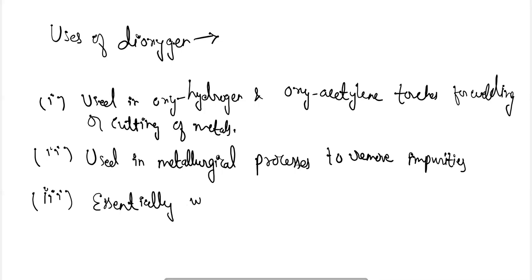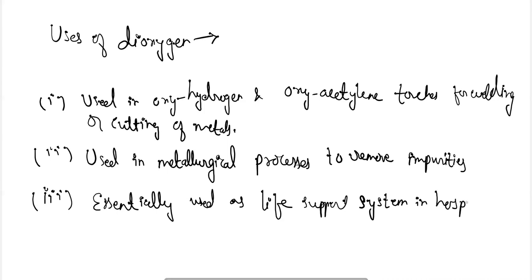Essentially used as a life support system in hospitals.